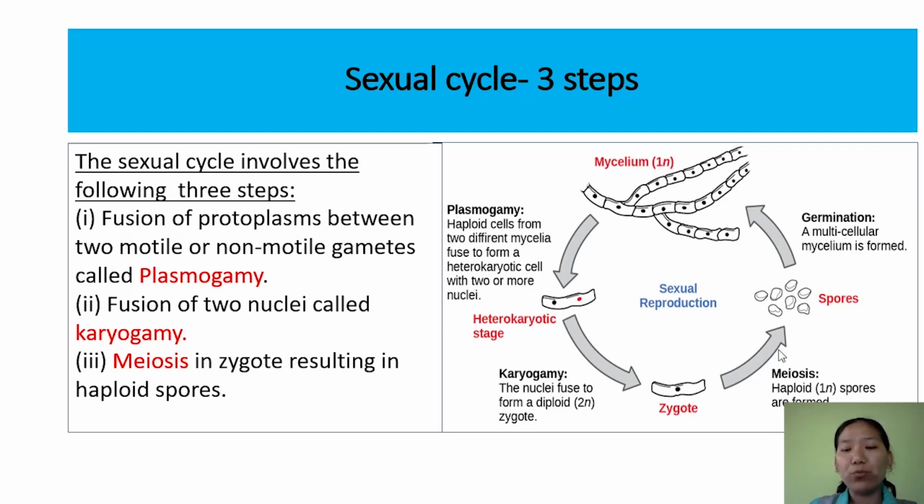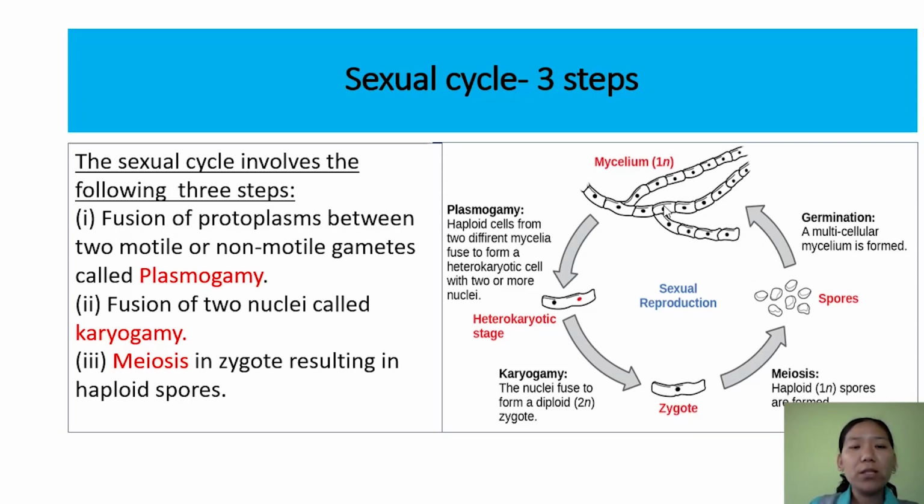undergoes meiosis to produce haploid spores. Okay, so the third step is haploid. And these spores will germinate to produce hyphae and mycelium, and then again the cycle continues. So these are the three steps in the sexual cycle of the fungi.